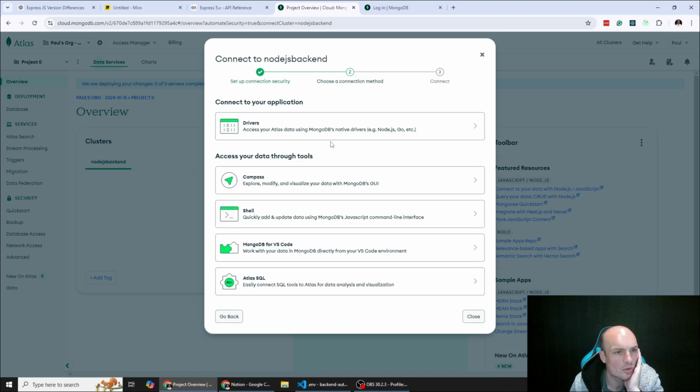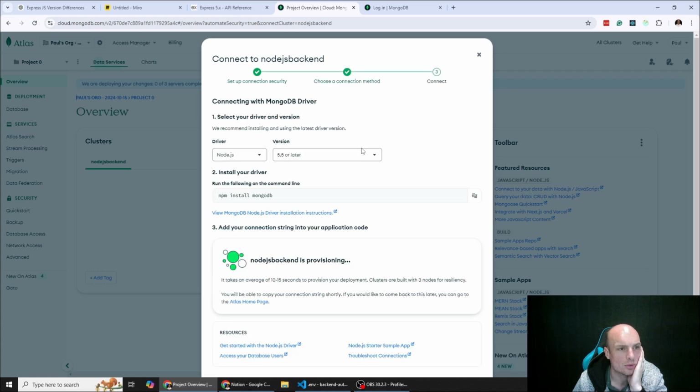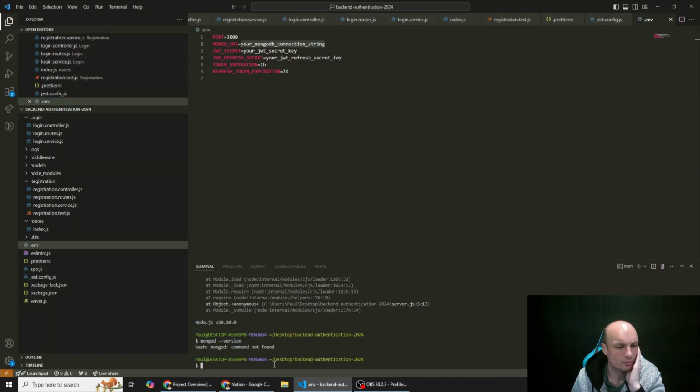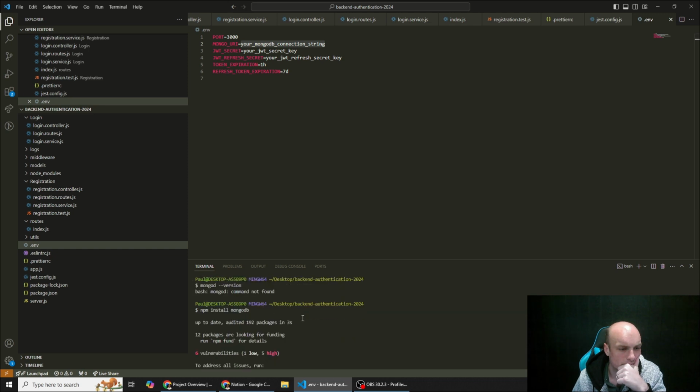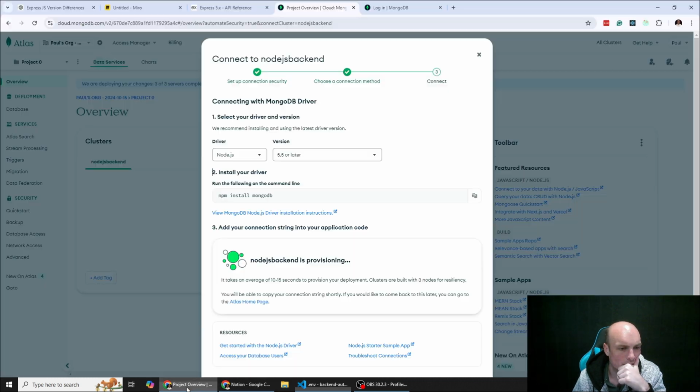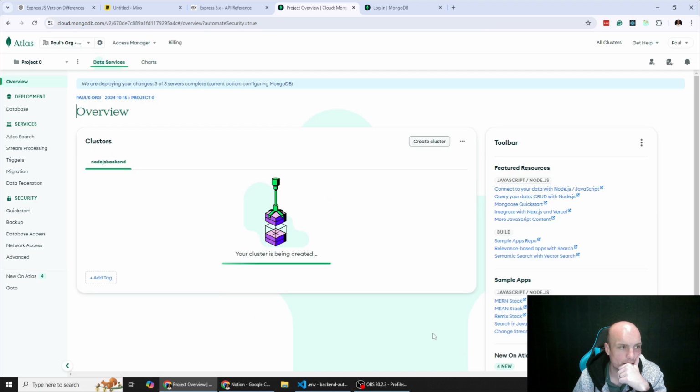So drivers, access your Mongo database, native drivers, explore, modify, and visualize your data with MongoDB's GUI. We'll do this, I guess. It's been a while. So, done that, done.